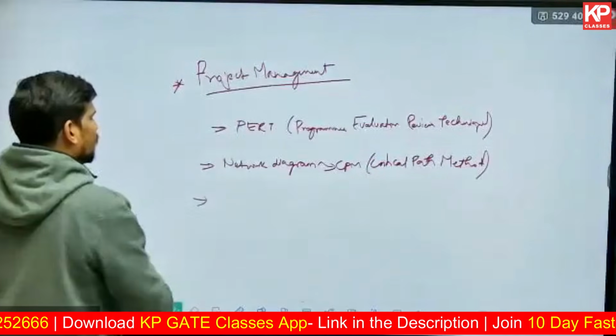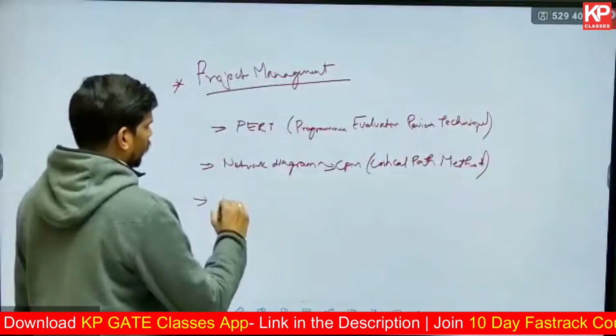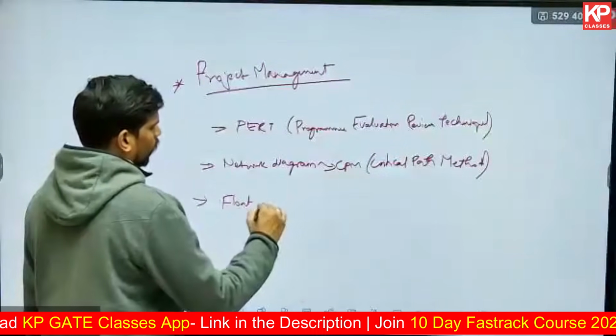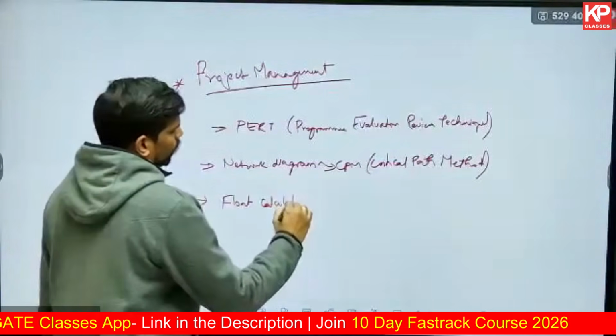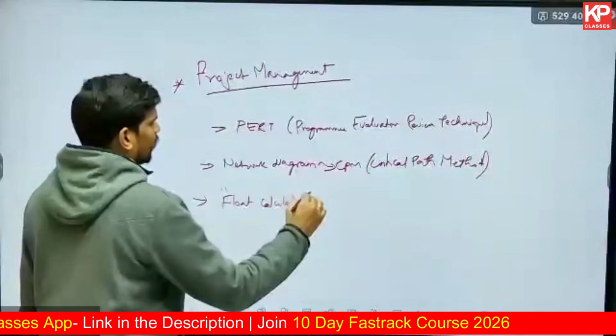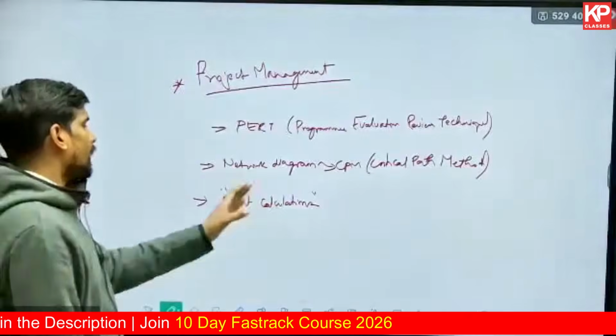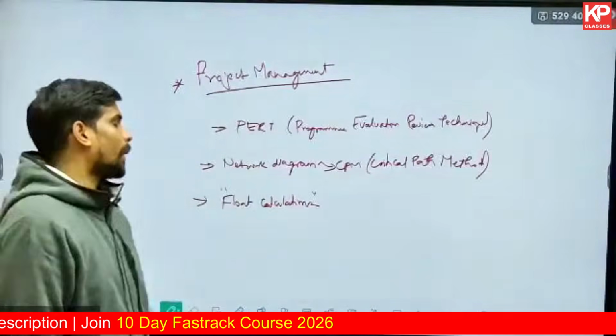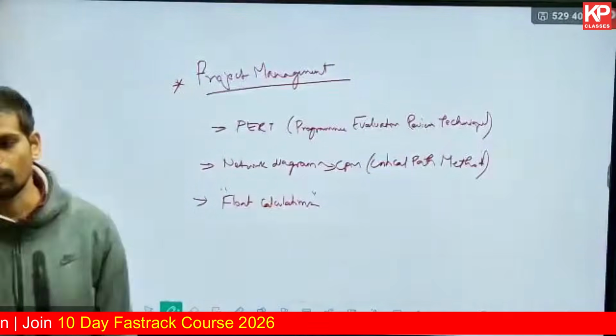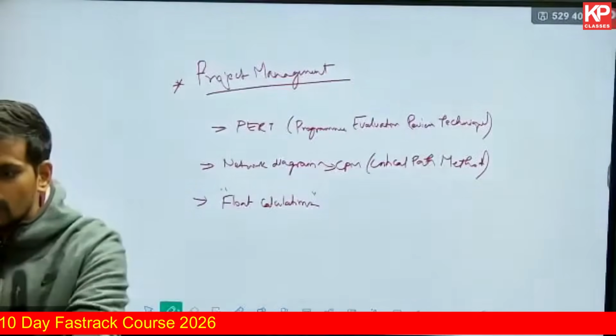And finally, we will be looking into the float calculations. There are four types of float. I will give you the four. I don't think we'll have sufficient time for me to explain it in detail, but I can give you the formulae for the four types of float, and I will solve a couple of GATE questions from this part.